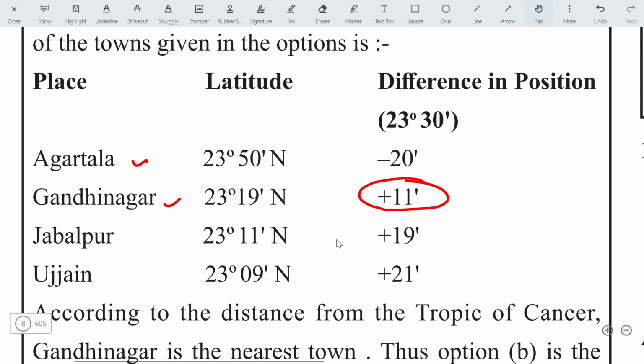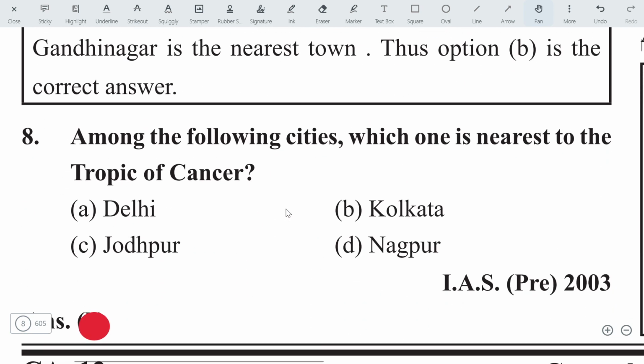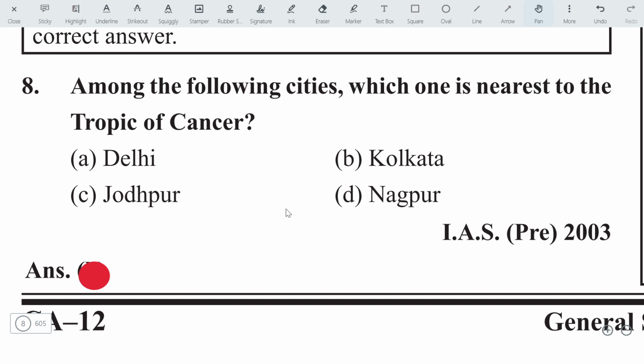But how will you solve this type of question? You cannot remember all latitudes for all cities. Hence, you must have some idea which city will come closer to the Tropic of Cancer. The closer city is Gandhinagar. Let's move on to the next question. Among the following cities, which one is nearest to the Tropic of Cancer? Then obviously it is Kolkata, because the Tropic of Cancer doesn't pass through Delhi. Although the Tropic of Cancer passes through Rajasthan, Jodhpur is far away, and Nagpur is also far away. So let's move on to the next question.